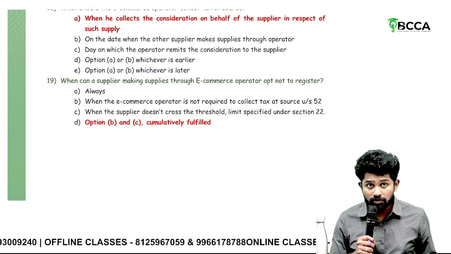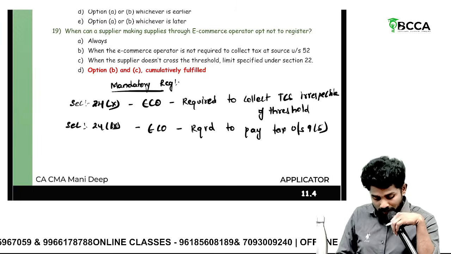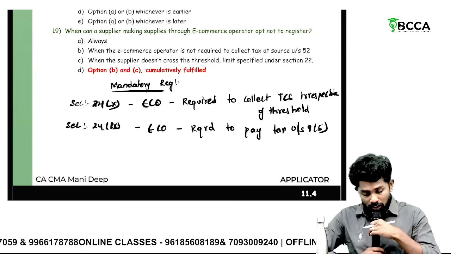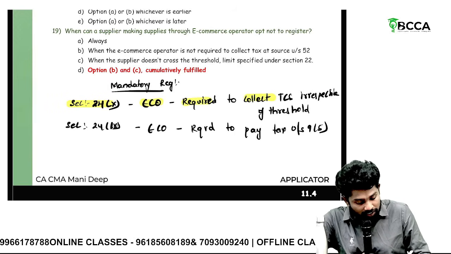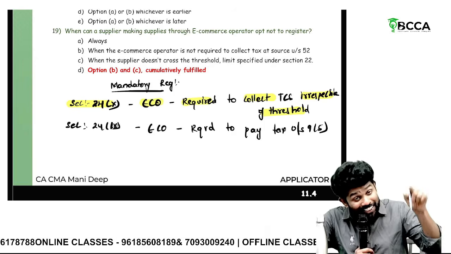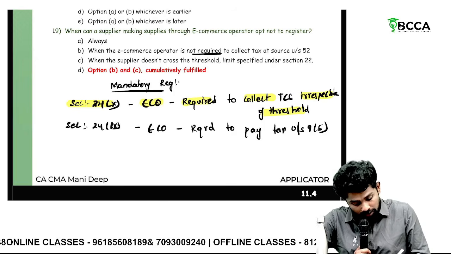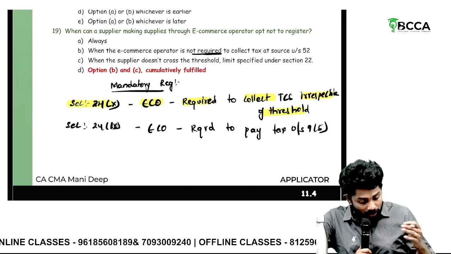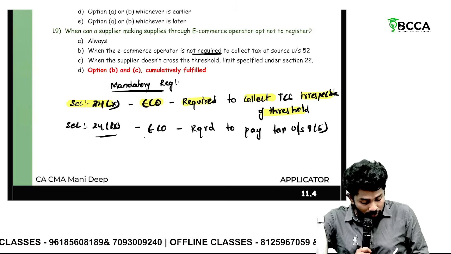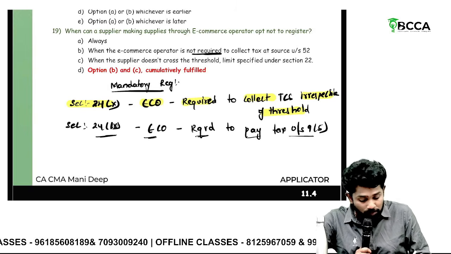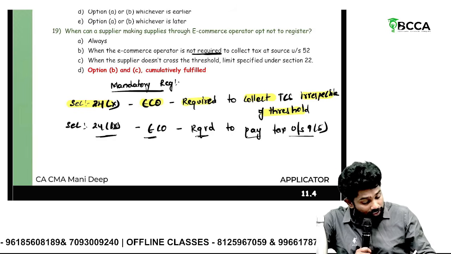Sir, one second, let me clarify this. I have corrected it in the file also. What we discussed previously is wrong, so I did the research again. Section 24(10) says the e-commerce operator is required to collect TCS irrespective of threshold. If he is required to collect TCS, then mandatory registration. Whereas if you see section 24(11), the e-commerce operator is required to pay tax under section 9(5). If TCS is not applicable, here they didn't mention the threshold.